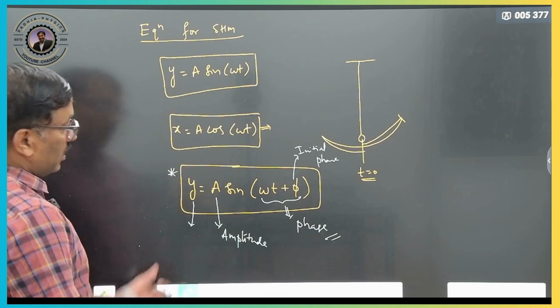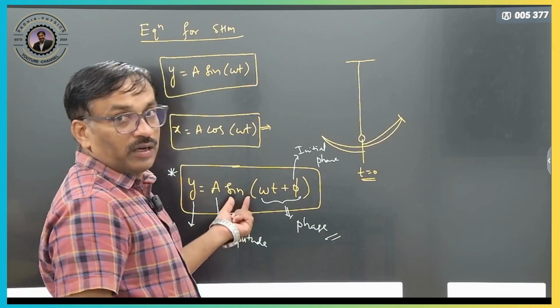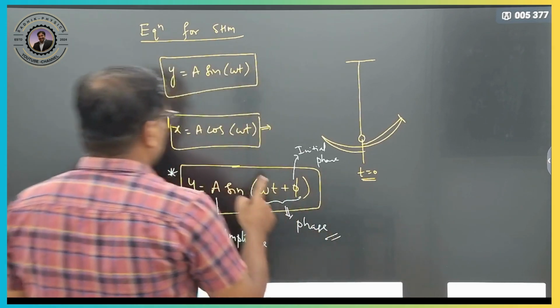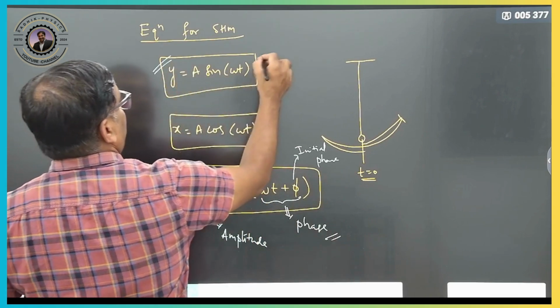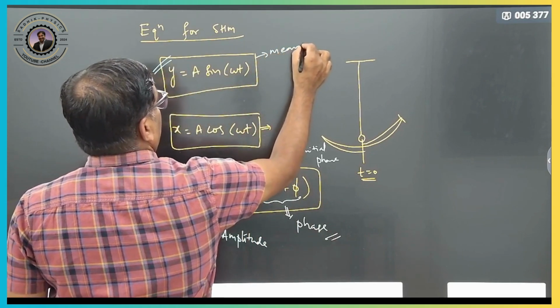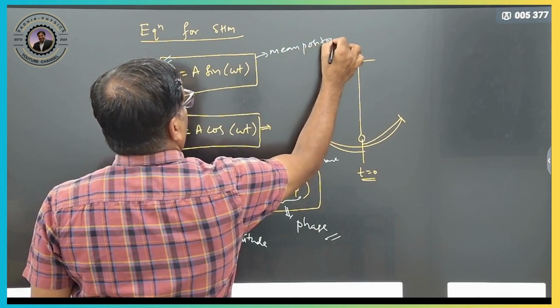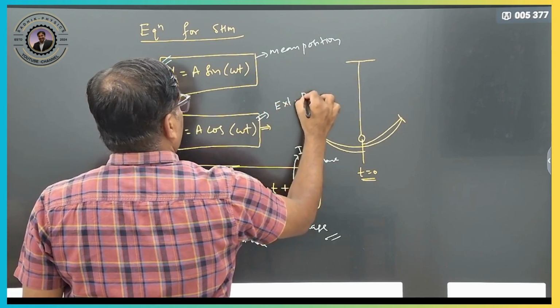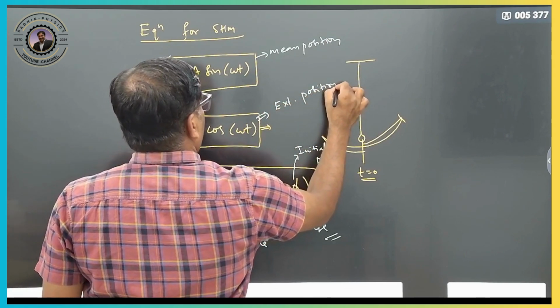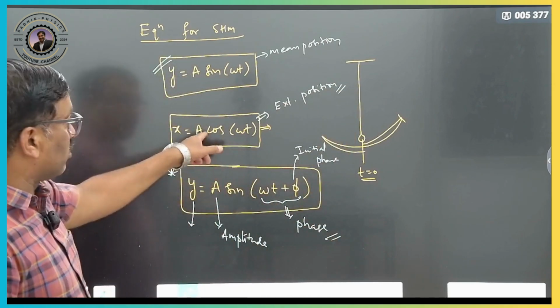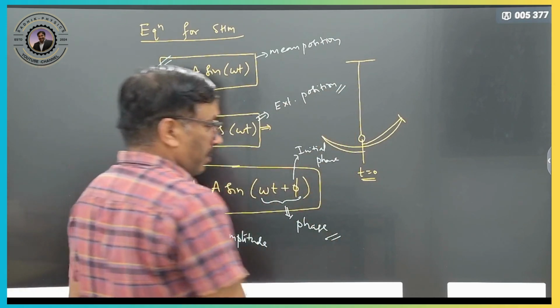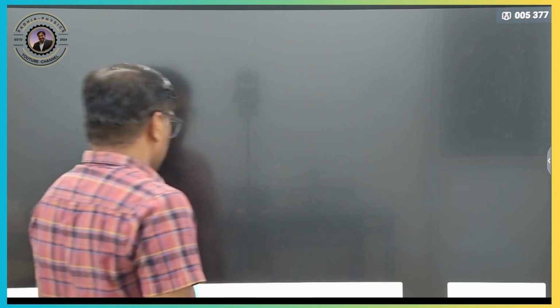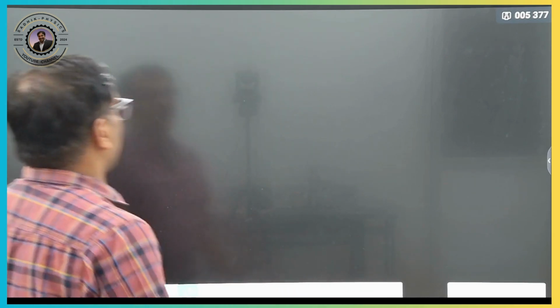This is our equation, very important. You understood? This one we have to use if it is started from the mean position, and this you have to use when you have started from the extreme position, so x is equal to a cos omega t. Be careful. Now we will write down the equations for velocity, the equations for acceleration, and the graphs.